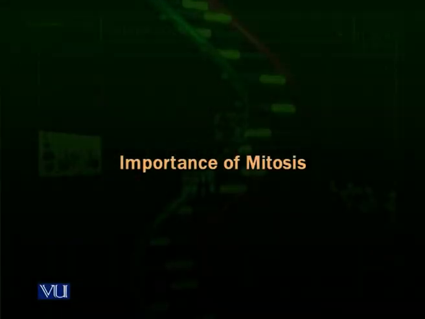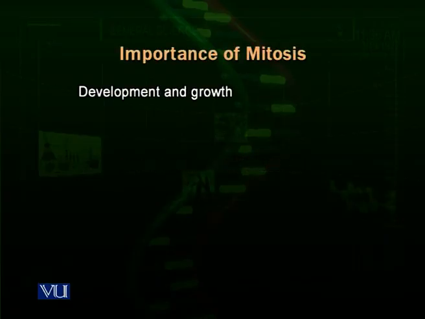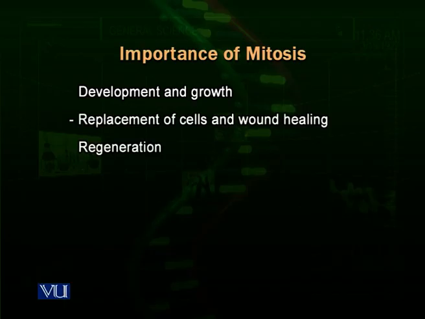Now we will talk about the importance of cell division. Why does cell division occur? There are three major objectives: development and growth, regeneration, and asexual reproduction. Cells need to divide. There are few parts of our bodies or animals' bodies which do not grow.